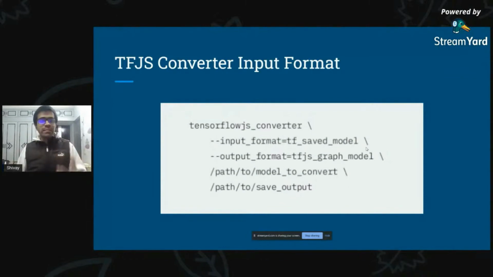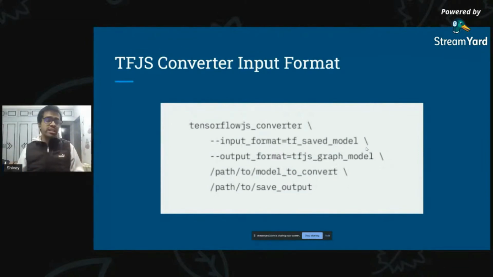So whenever you start typing tensorflowjs_converter, you have to give at least four minimum criteria. That is, what is the input format of your model, whether it's a TF SavedModel or a Keras-based model, and what is the output format of your model. For example, if it's a SavedModel, you will have a TensorFlow.js graph-based model.